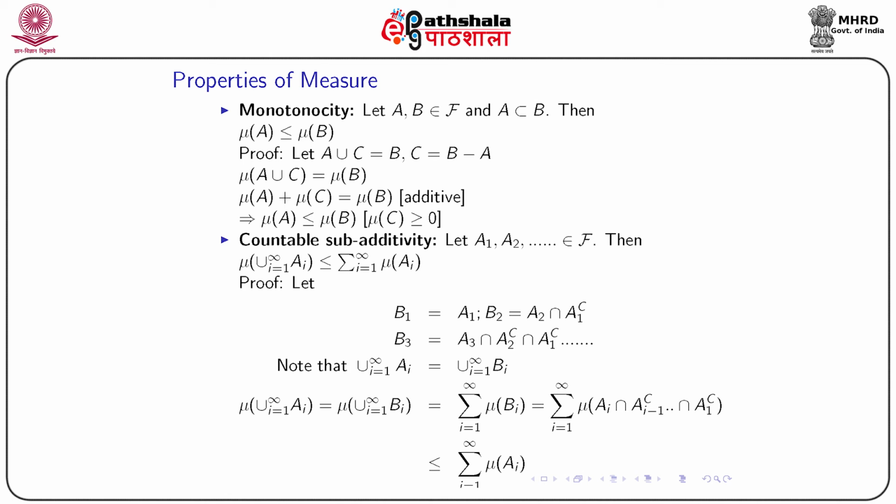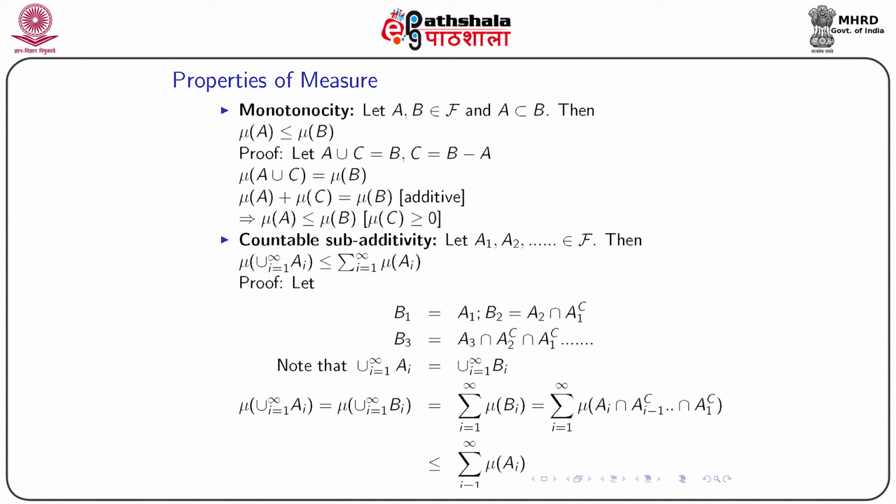Now, using monotonicity, we can claim that the measure defined on the intersection set is less than or equal to mu of Ai. This completes the proof. So, these are the two properties that are very important for a measure. One is monotonicity, the other one is countable subadditivity.